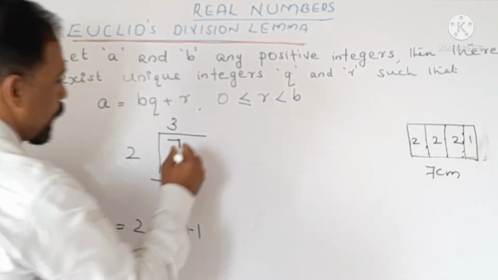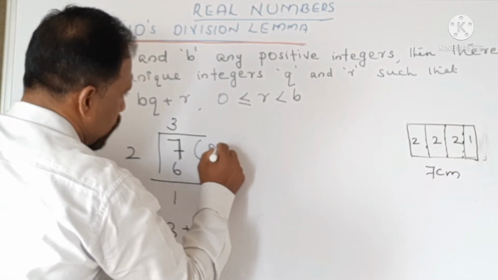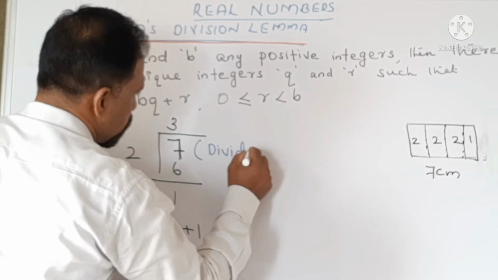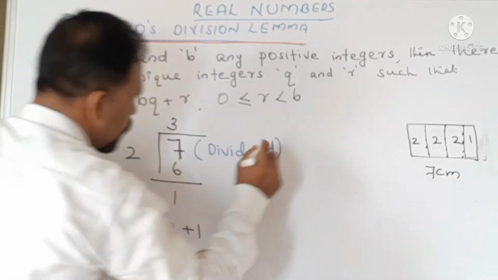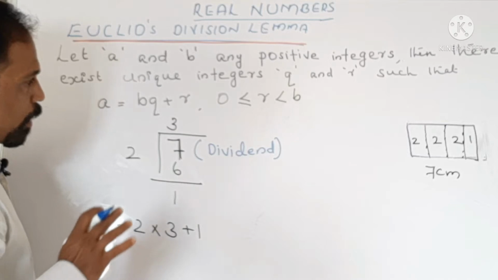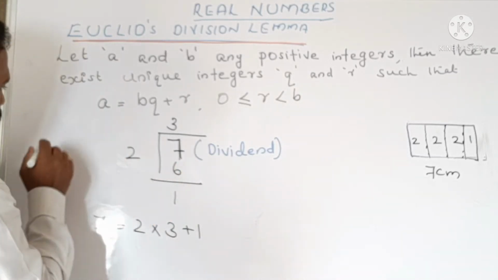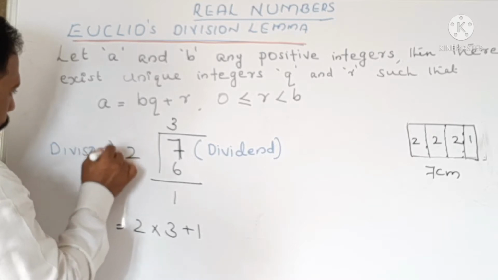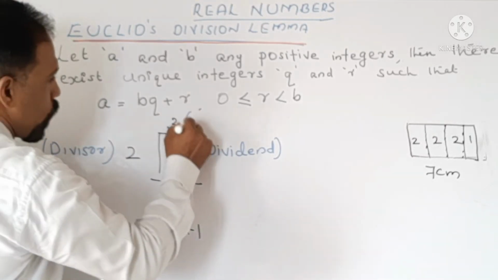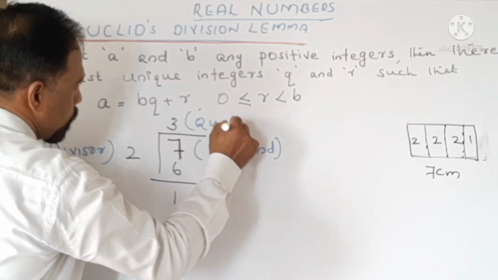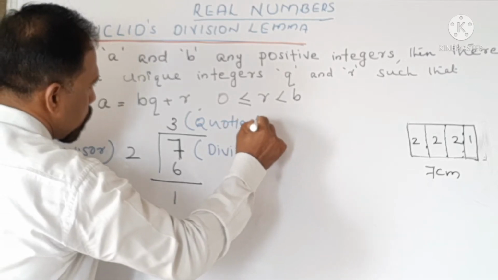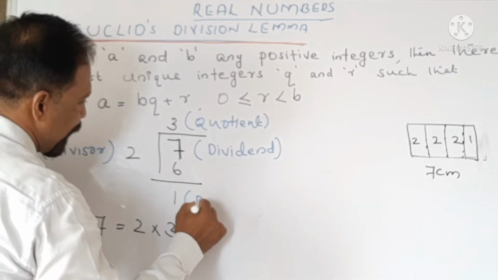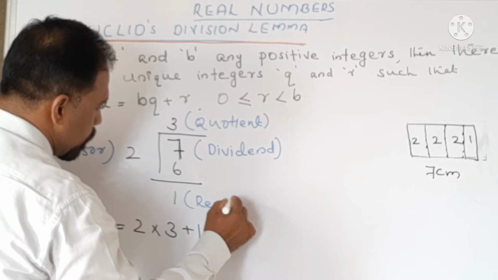They called this the dividend, a general name. Then they called 2 the divisor. Then they called this the quotient. Then they called this the remainder.